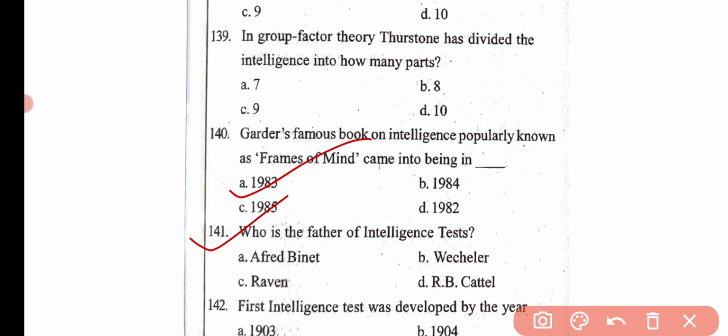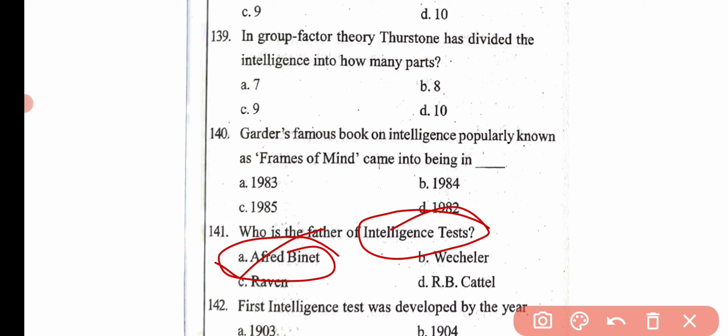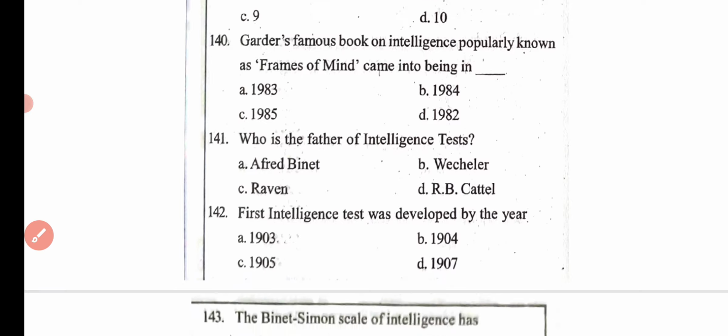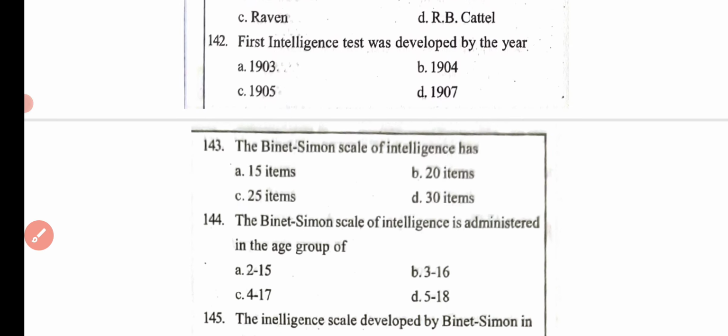Then the next question, who is the father of intelligence test? Option A Alfred Binet, option B Wechsler, option C Ravens, and option D R.B. Cattell. Here the correct answer is option A, that is Alfred Binet. Alfred Binet is the father of intelligence test, he developed the first intelligence test.